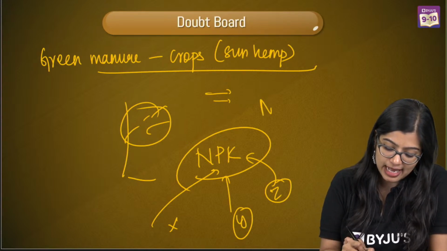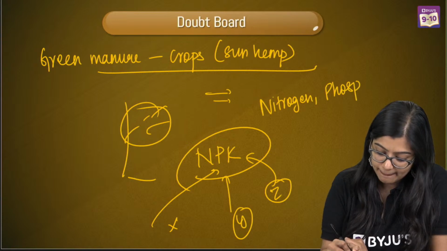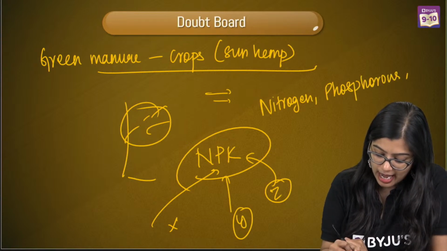NPK. NPK stands for nitrogen, phosphorus, and potassium.